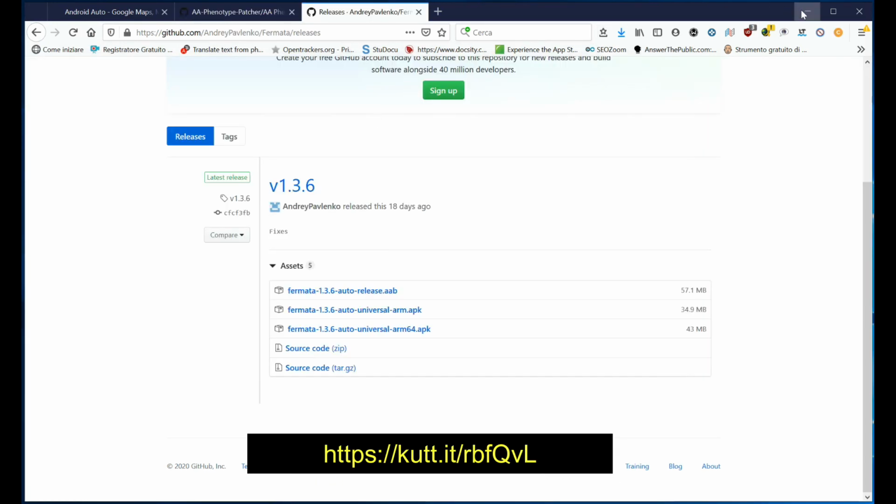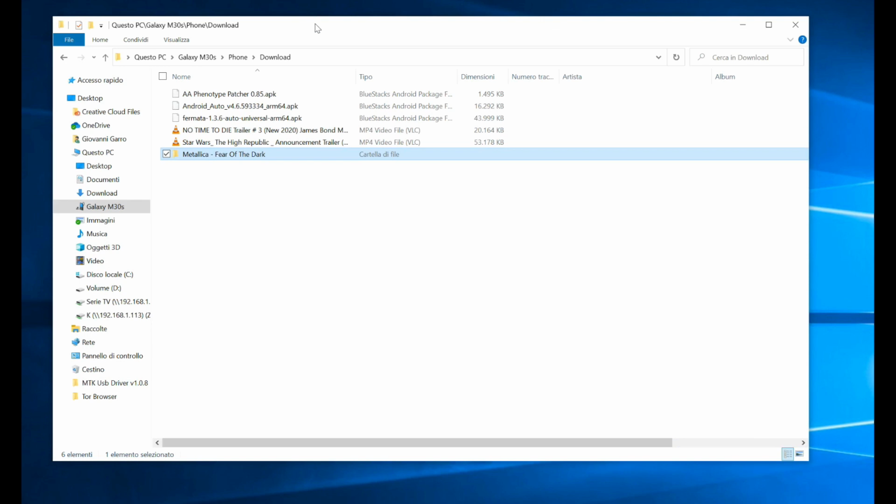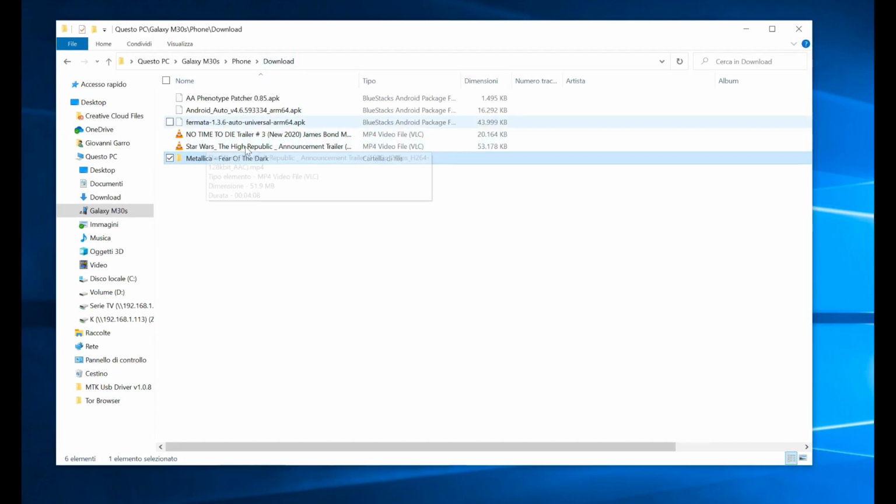Download Fermata Auto. Transfer into your phone memory the APK files of the 3 apps, music tracks and videos you want to play on Android Auto.